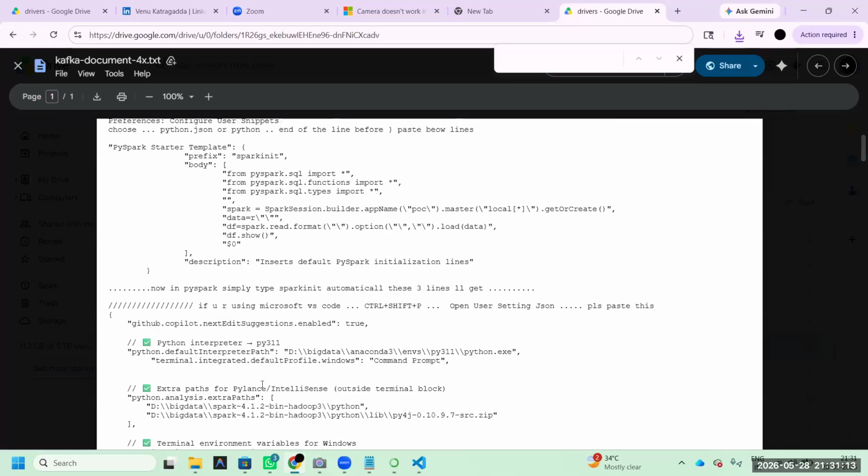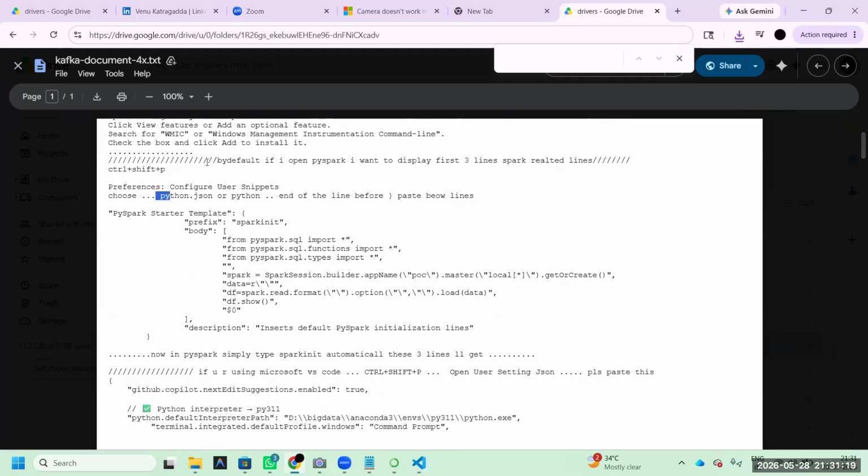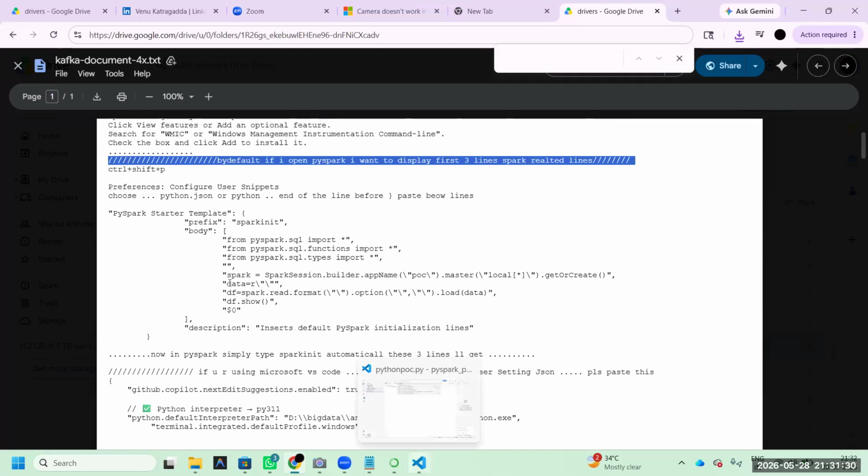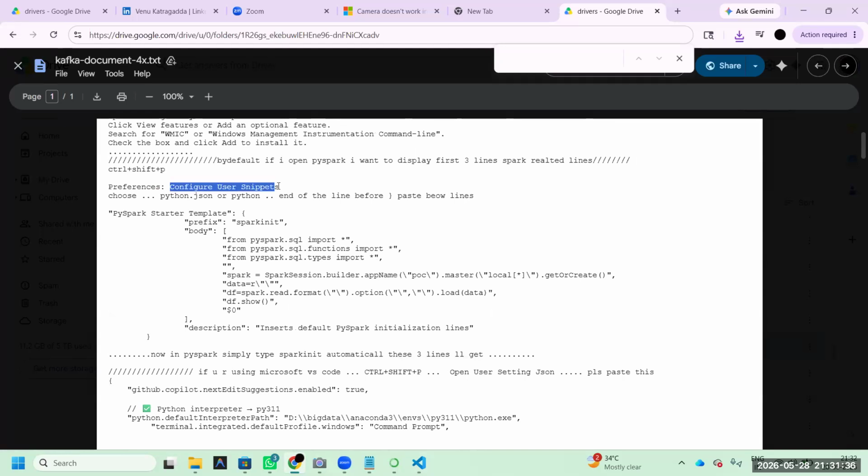Otherwise, you do one thing. If you are implementing any PySpark code, by default I want to get these 4 lines. This is an extra tip, it's not mandatory. What is that? First do Control Shift P, Control Shift P. Then configure user snippet. This is a recommendation only, not mandatory.